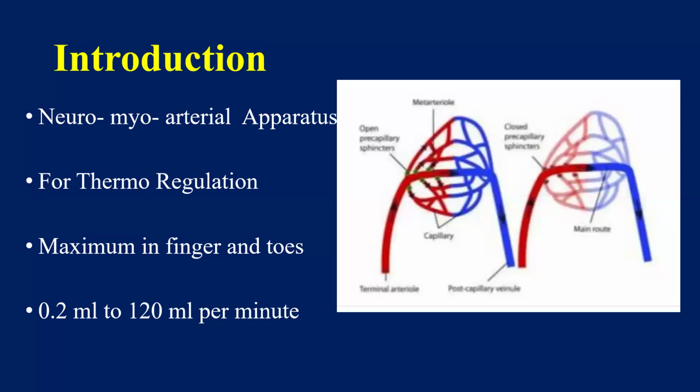So glomus body looks like this. It is a neuromyoarterial apparatus. Nerve is also involved. There are certain muscle and arteriovenous involvement is also there. It is mainly the body's thermoregulatory mechanism.